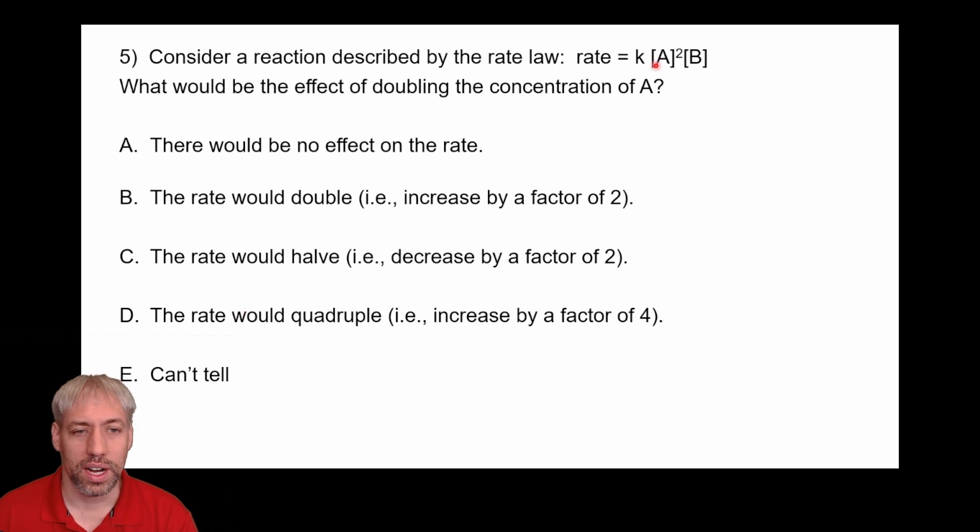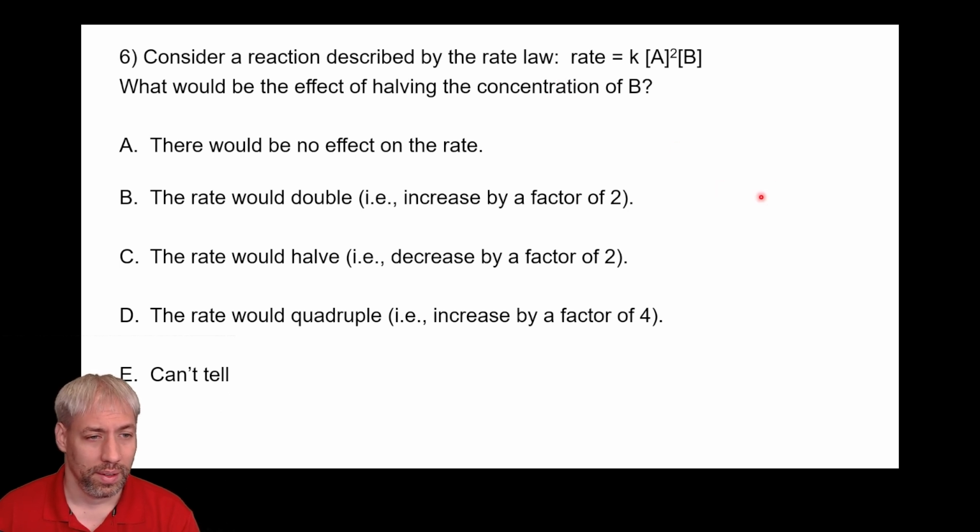And so if we put a 2 there, 2 to the 2 is 4. That's the impact it's going to have on rate. It's going to quadruple the rate of the reaction. Similar question. We'll pause.